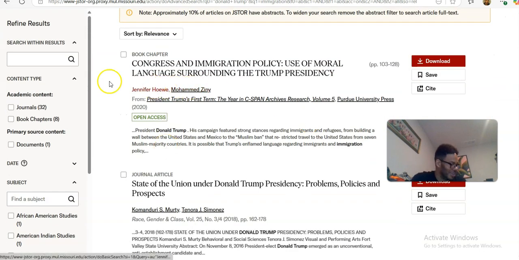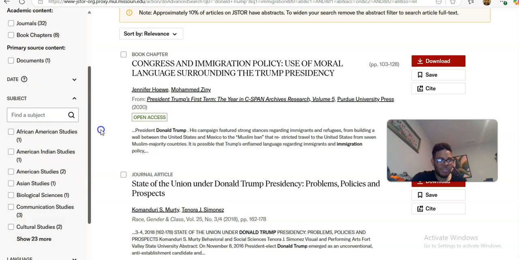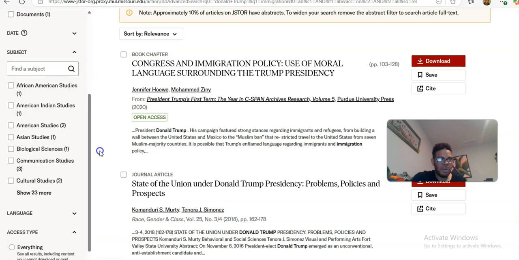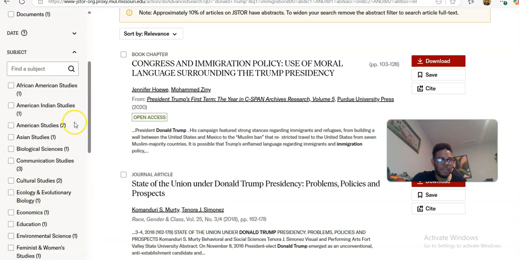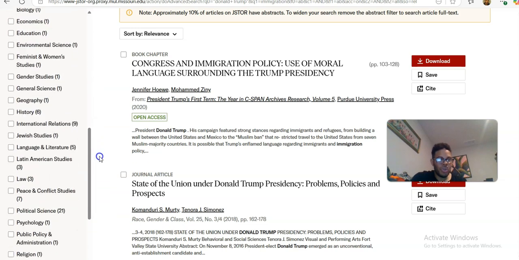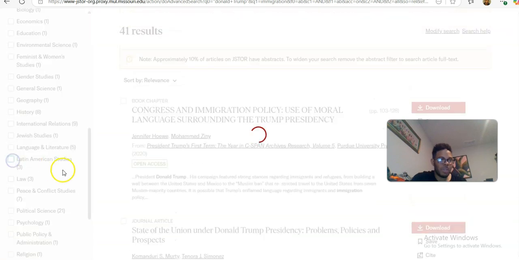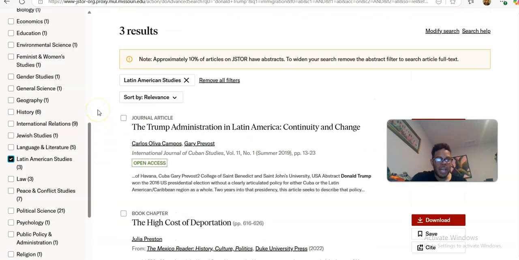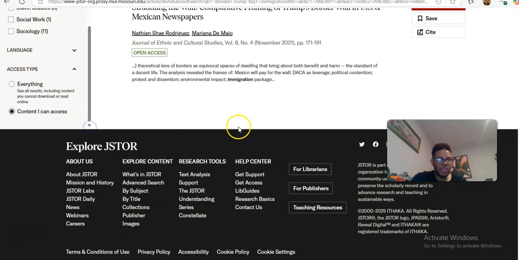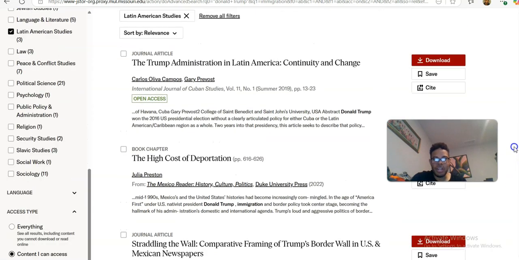But if you wanted to narrow it down further, you would have some options. Again, you have your content type. You could do journal articles or book chapters. You can scroll down to the subject that the journal is classified within. So Latin American studies in this case would be a good one. So that did take us down from 41 to 3. You would have other limiters at your disposal if needed. And then finally, yes, you can come here,